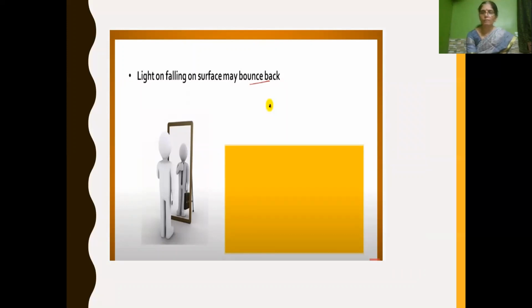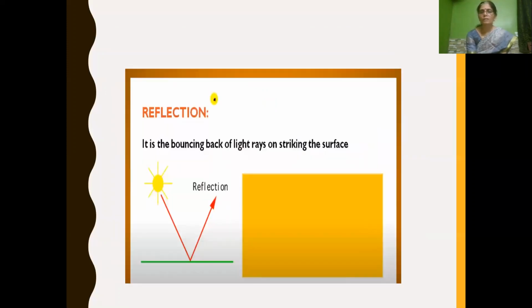So light falling on the surface of an object may be absorbed, or it may be transmitted, or it may be reflected back. This bouncing back of light rays on striking a surface we call reflection. So what is reflection? When light falls on a smooth polished surface like a mirror, it gets bounced back. This bouncing back of light rays is called reflection.